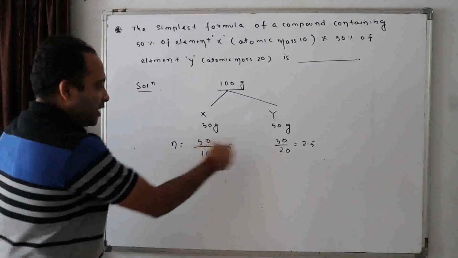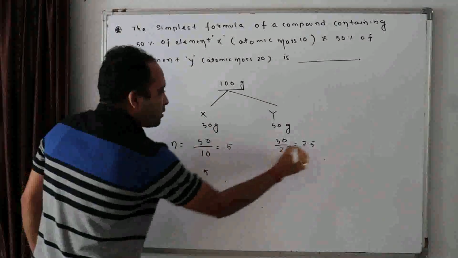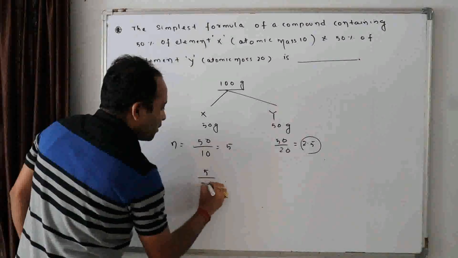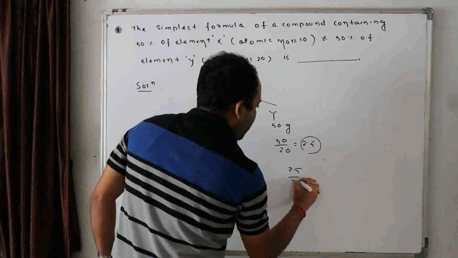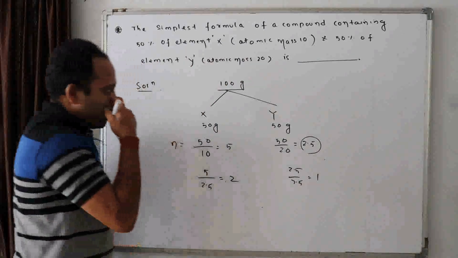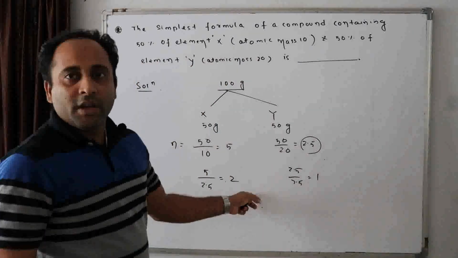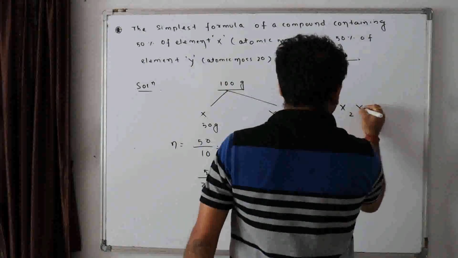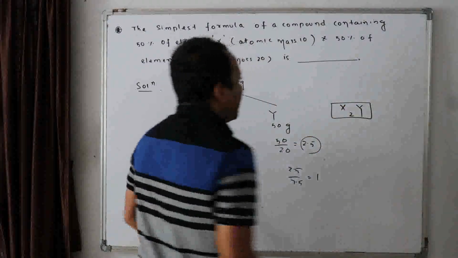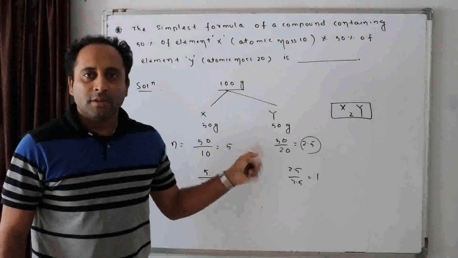Simple mole ratio is how much? The smallest mole will be divided with everyone. 2.5 by 2.5, how much? 1. So what is the simple ratio here? This is X to Y. Let us discuss this with you today. Okay.